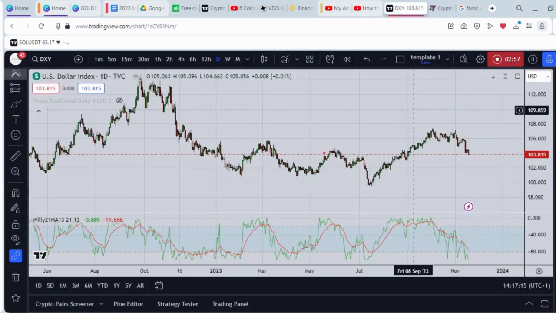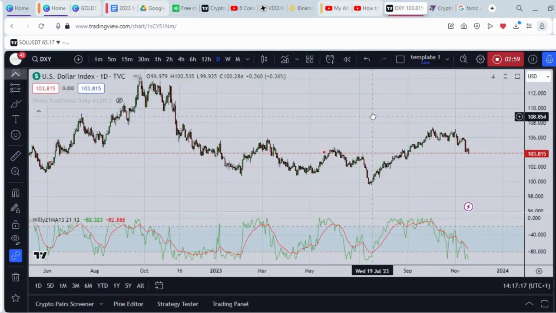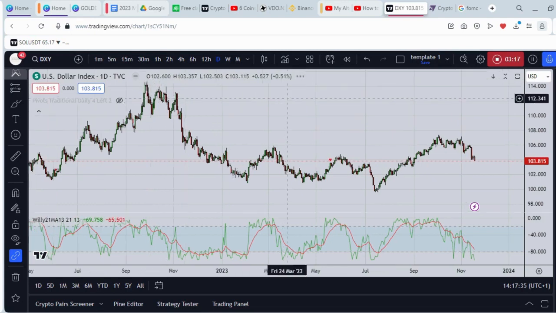So going back to the chart now, we are looking at the DXY. DXY represents the dollar index. One thing about this market is if the dollar is down, everything else trading against the dollar is up. As you can see, the dollar is tending towards the downside. But the market doesn't move in a straight line, it moves in zigzag. Let's look further into it.